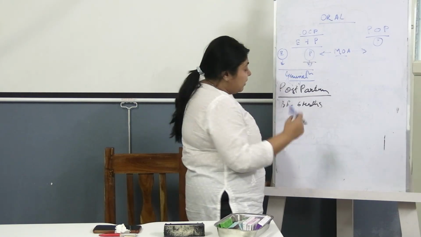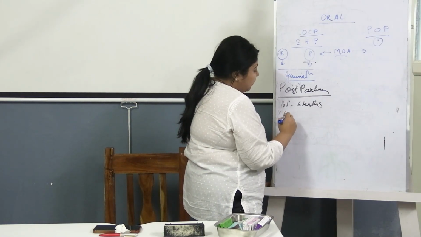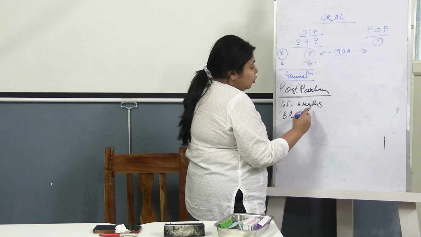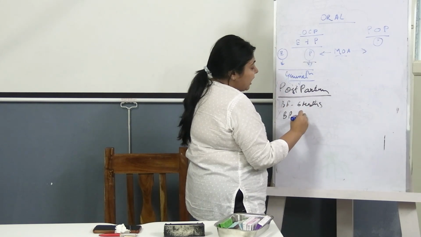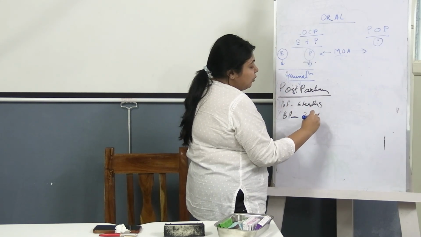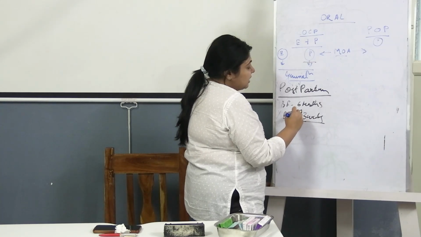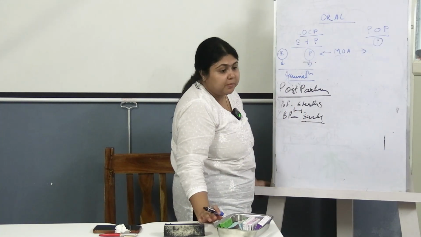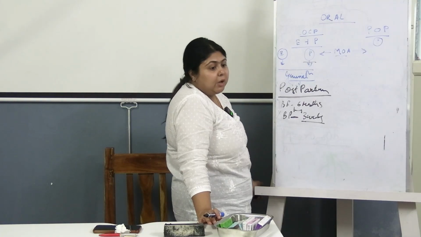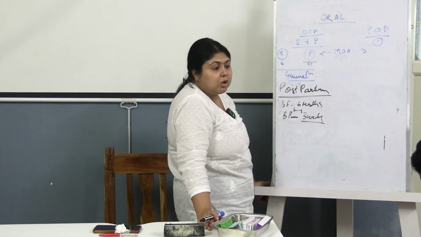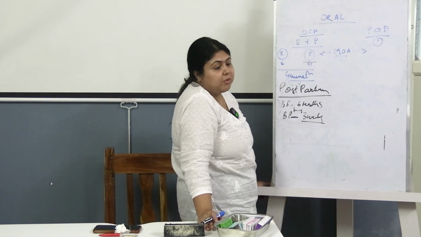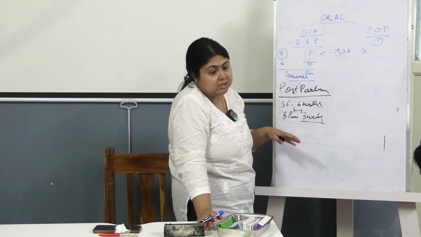thromboembolism. Even if she is not breastfeeding, then also we say do not give COCPs for at least 3 weeks. Why at least 3 weeks? Because in this period of time there is the highest risk of thromboembolism. Even if you have to give it, we say beyond 3 weeks, or ideally after 6 weeks, when the risk of thromboembolism decreases.